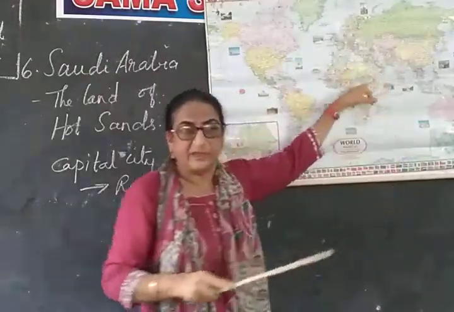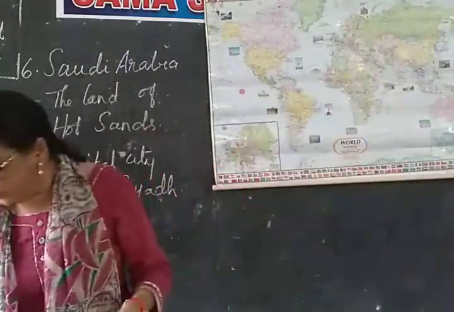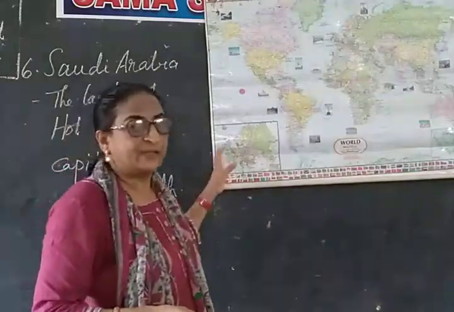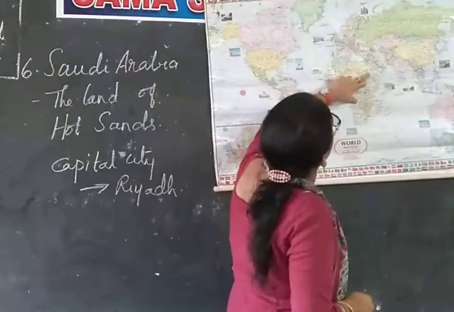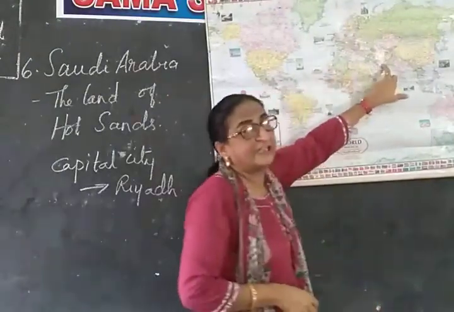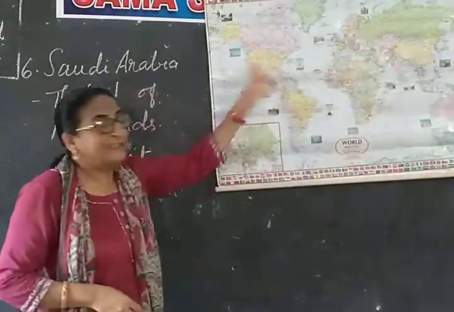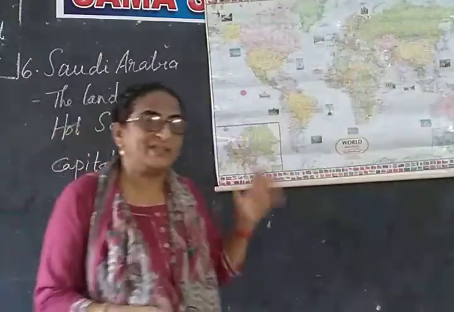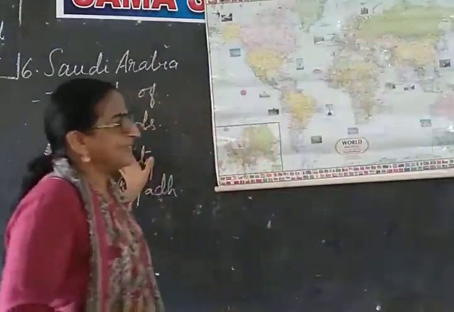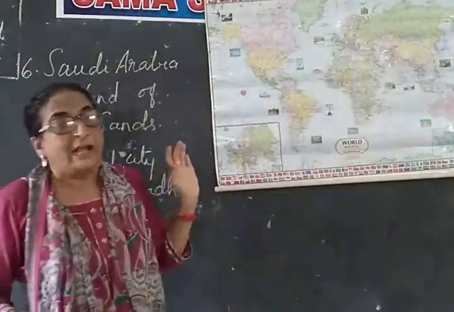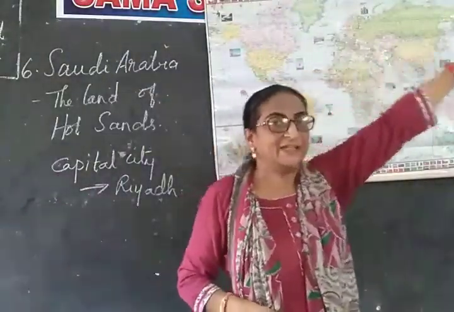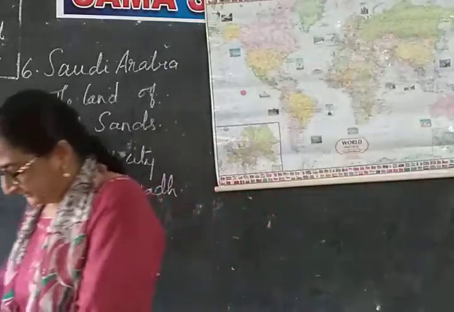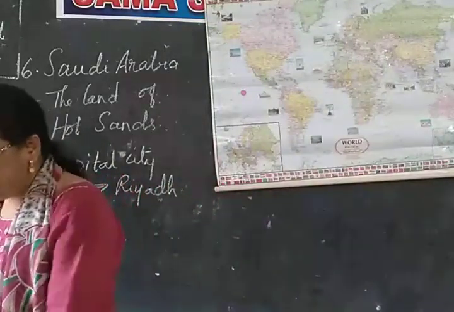So this is about Saudi Arabia. Here I told you Saudi Arabia is the largest peninsula in the world. It is surrounded by water. On the west side it has the Red Sea, and the Persian Gulf on the east, isn't it? And Riyadh is the capital city. What is the capital city of Saudi Arabia? Riyadh is the capital city of Saudi Arabia, and the Tropic of Cancer passes through the Arabian Peninsula, that is, through Saudi Arabia.